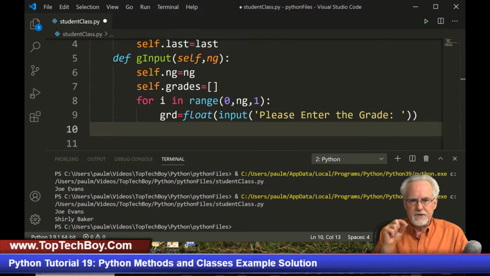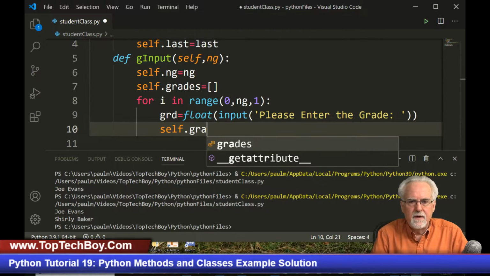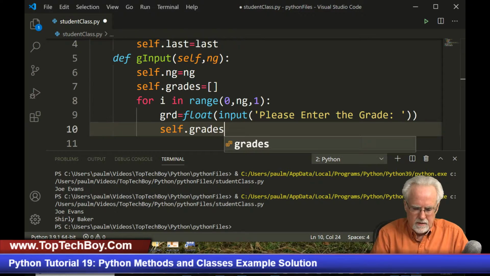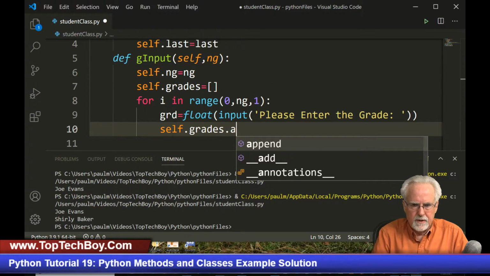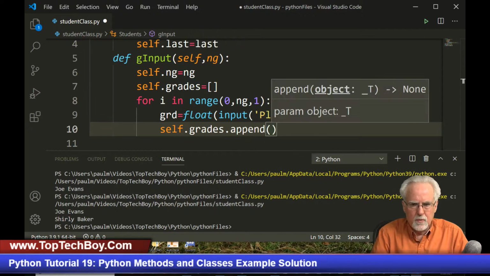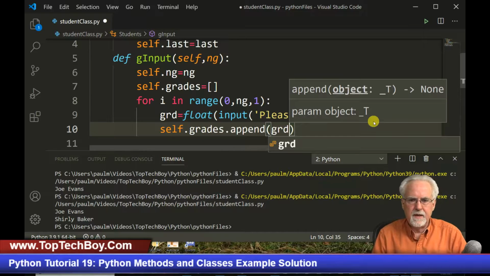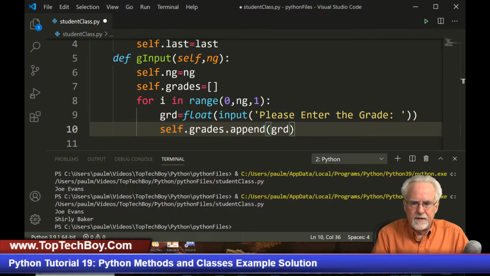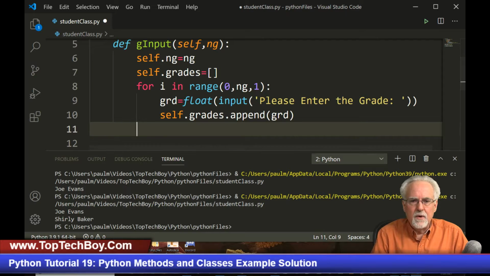And now I need to put grd in self.grades, so I can say self.grades, dot append, and then what do I want to append? grd. Okay, so self.grades would be like student1.grades, right? And then I'm going to append to that the number I just got in, which is grd.